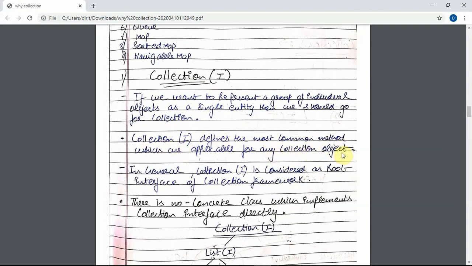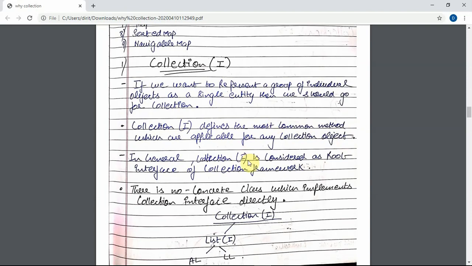In arrays there are no implemented methods, and we have to implement our own methods for any new functionality, but here some methods are already present which we can use for different functionalities.